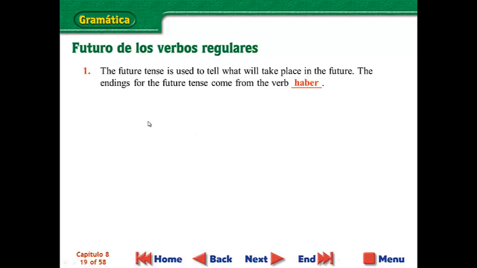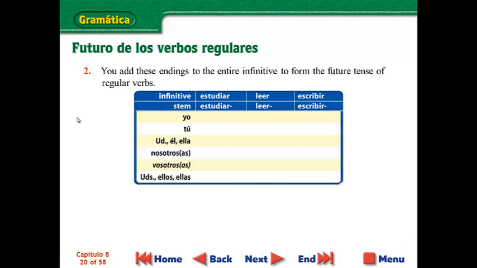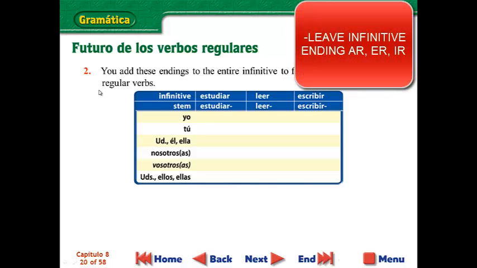In Spanish, however, they use similar endings to the ones that we've just learned for the present perfect. He, has, ha, hemos, han. Even though we're used to taking off the AR, ER, or IR on the end of verbs, for the future tense, you leave it there.